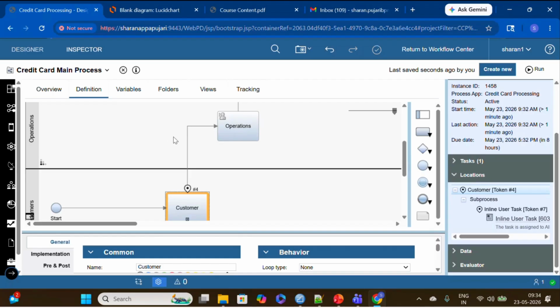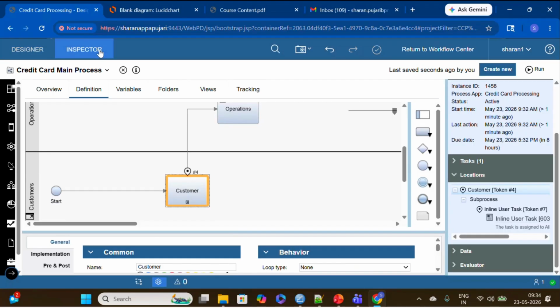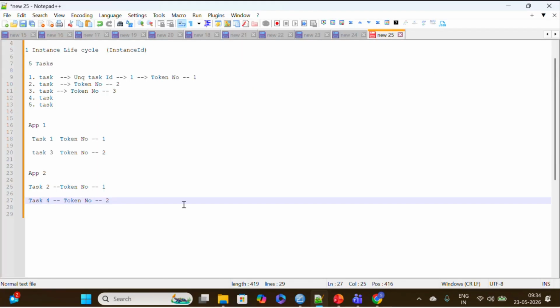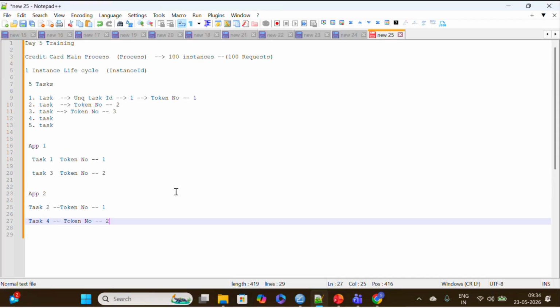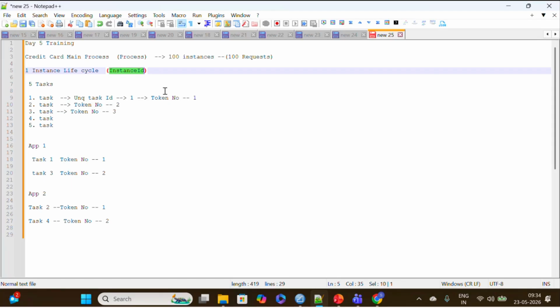One more thing: can you go back to your notepad, sir? One doubt came up. We got the task ID, and a little bit up, where you created the process, the instance ID as well. This instance ID is the process we have created. Suppose a customer applies for a credit card; one process will be initiated. So each process represents one request, and one request will have an instance ID. Correct me if I'm wrong.